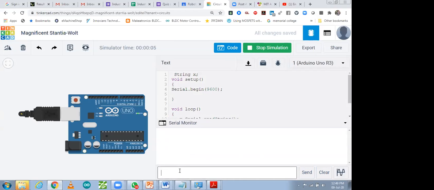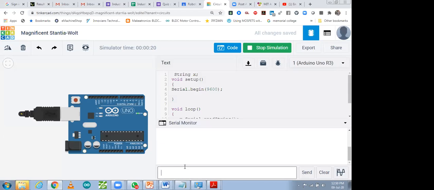Now as I send A, it will be displayed over here. Now after that I'm going to send B. Whatever I'm sending is being sent from a mobile phone. The mobile phone sends via an app, over Bluetooth, a string value from the Android phone, and that value is received by the Bluetooth module, which sends data on the serial pin of your Arduino.